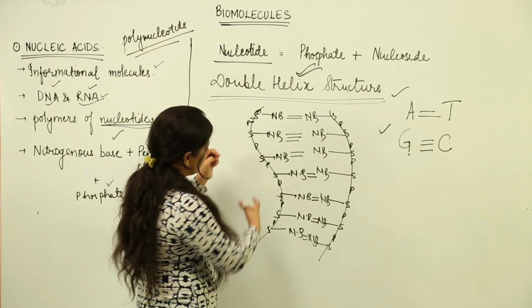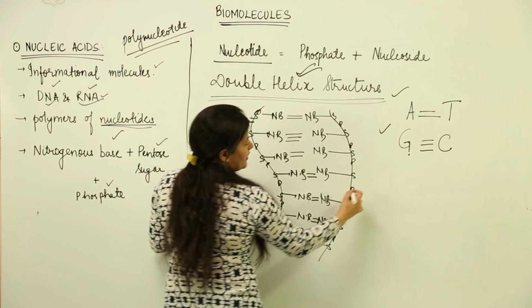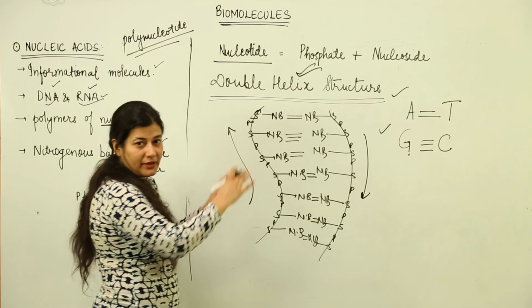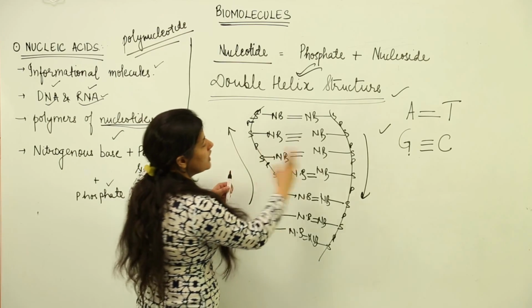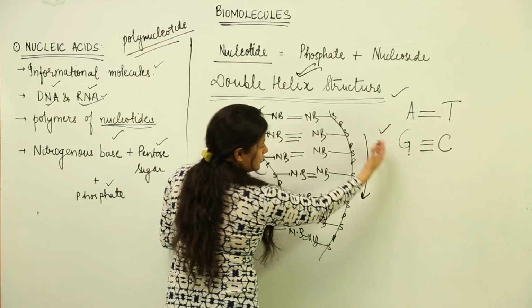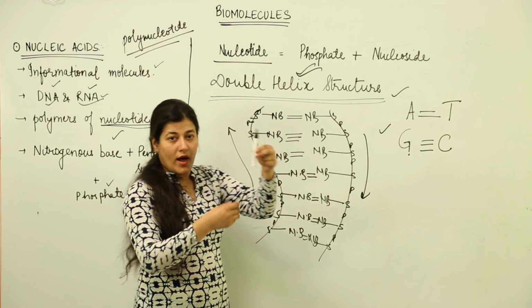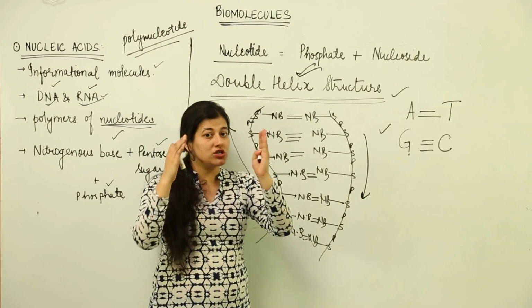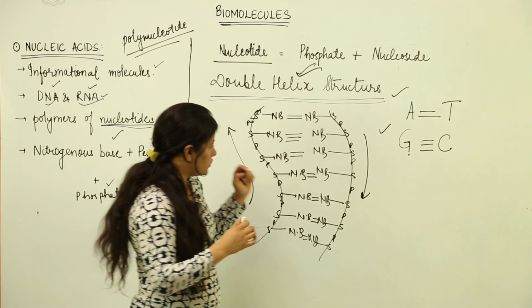The first thing is that one nucleotide strand would be anti-parallel to the other, then only the nitrogenous bases would come in contact with each other. Otherwise, if this was not to be anti-parallel, the nitrogenous bases would be present in the other direction. So supposedly you are having one strand like this, the other one would come like this, then only the nitrogenous bases would come in the close contact.